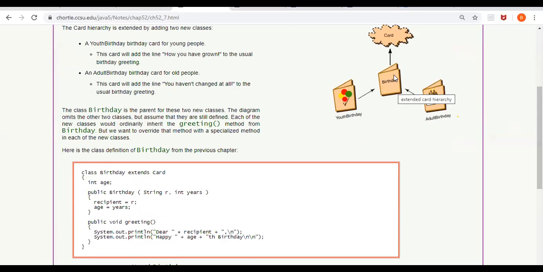Valentine and holiday will also be there. We won't disturb that, but we are going to further extend the birthday class. For birthday, we need to create 2 subclasses. One is youth birthday, the other one is adult birthday.